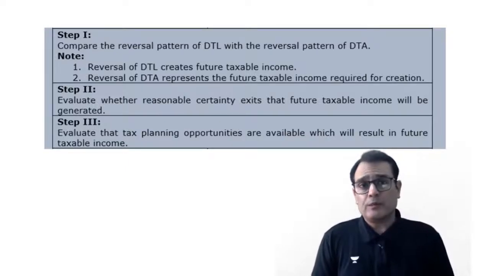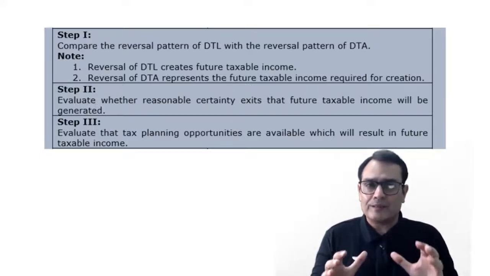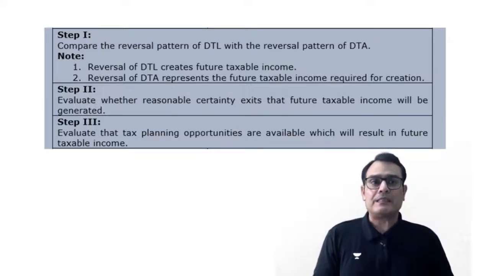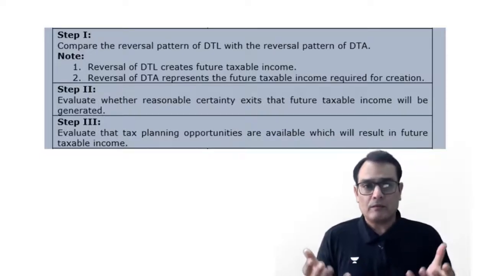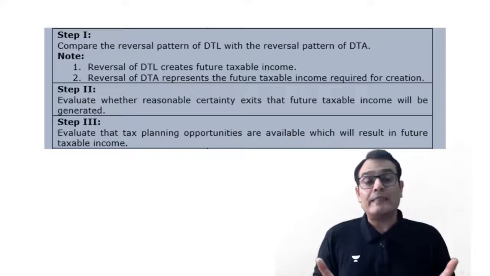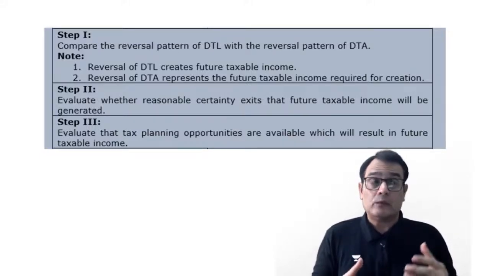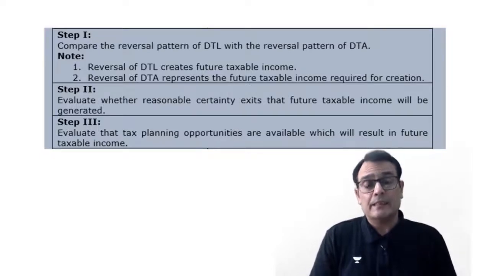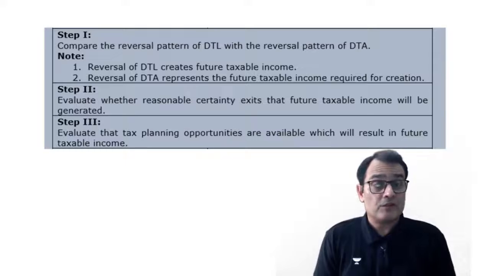The step number 2 is an evaluation of, looking into whether there is a reasonable certainty present in the company that future income will be generated. Now, this is based on a judgment. Looking at the circumstances of the company, the auditor would make an assessment whether there is a reasonable certainty that future income will be generated. And let's say even if this falls short.